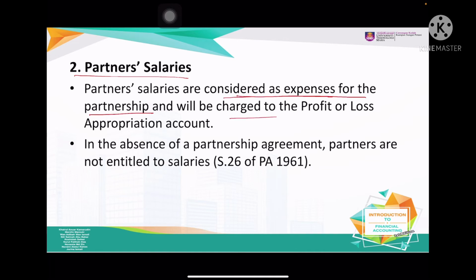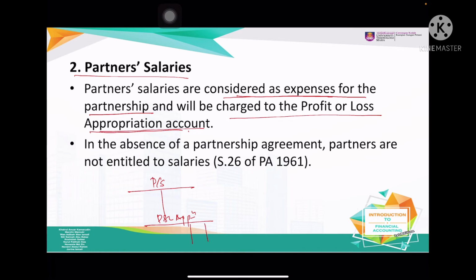So this one will be charged to the profit and loss appropriation account, right? The P&L appropriation account comes after the profit and loss account. So you have another account over here.